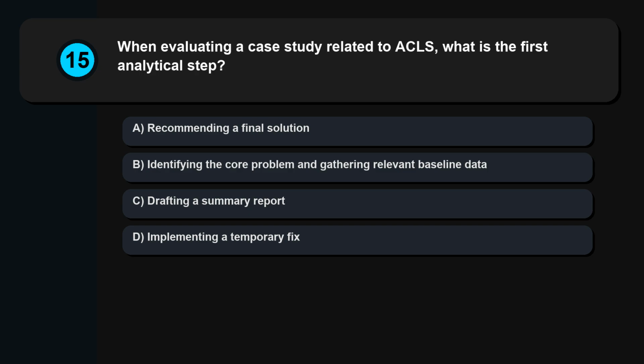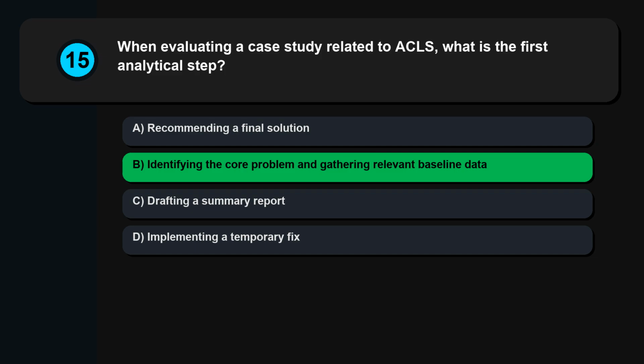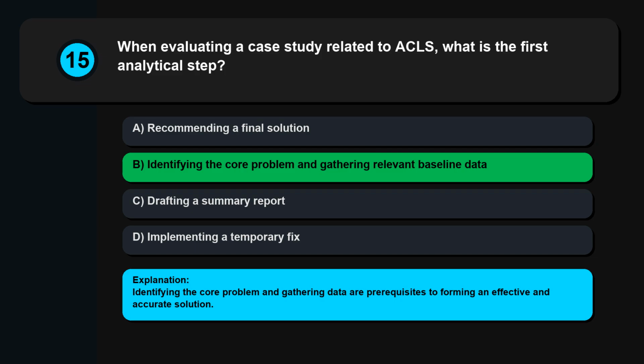Question 15. When evaluating a case study related to ACLS, what is the first analytical step? Recommending a final solution, identifying the core problem and gathering relevant baseline data, drafting a summary report, implementing a temporary fix. Identifying the core problem and gathering data are prerequisites to forming an effective and accurate solution.